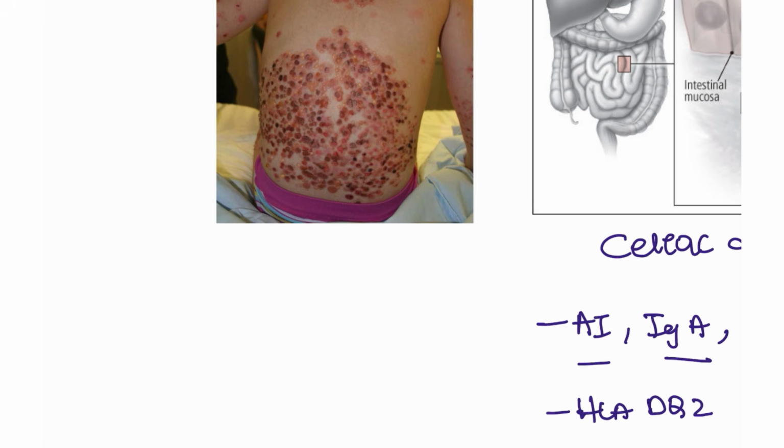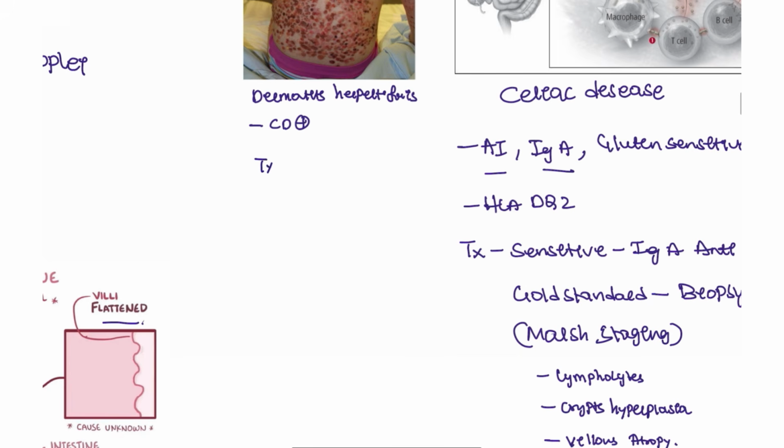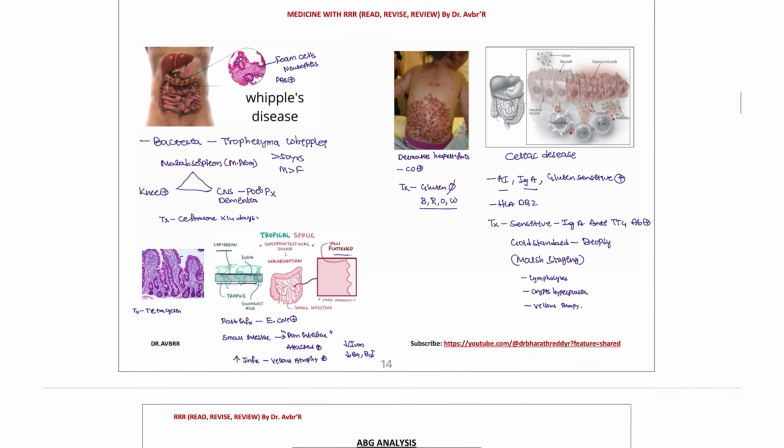Next, this is a condition known as dermatitis herpetiformis. Dermatitis herpetiformis is seen with celiac disease patients. How are you going to treat these patients? Just simply stop the gluten. Stop the gluten, especially barley, rye, oats, and wheat, which have to be stopped for this patient. So this is celiac disease.